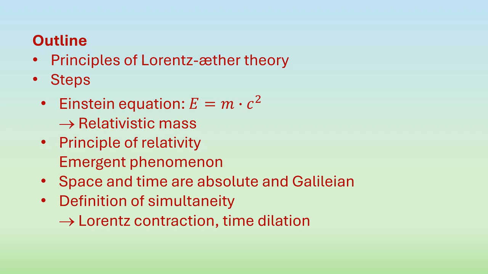This apparent simultaneity will be probed with the thought experiments of Einstein's original theory. This will lead to the Lorentz contraction and to time dilation. At this point, we can only understand that they exist and how they behave, but not yet why. To understand why, we need to investigate how the principle of relativity affects electrostatic phenomena.